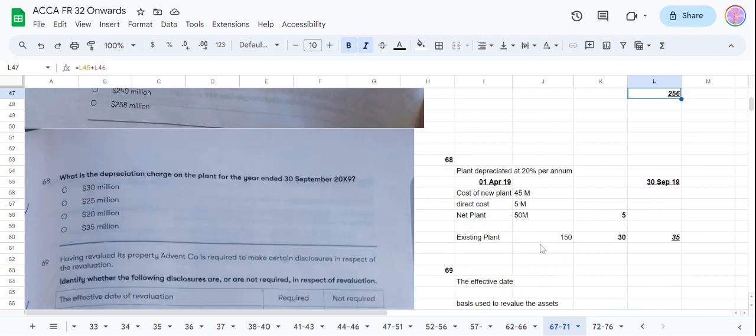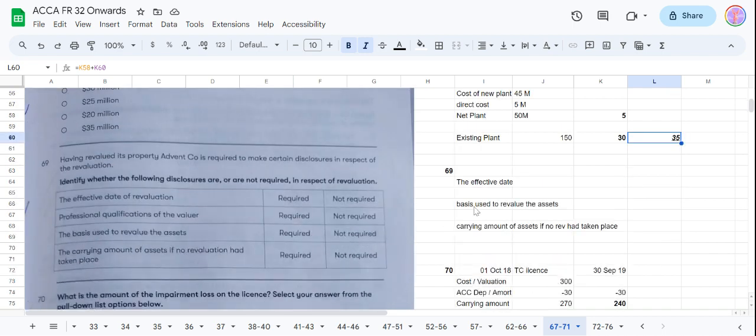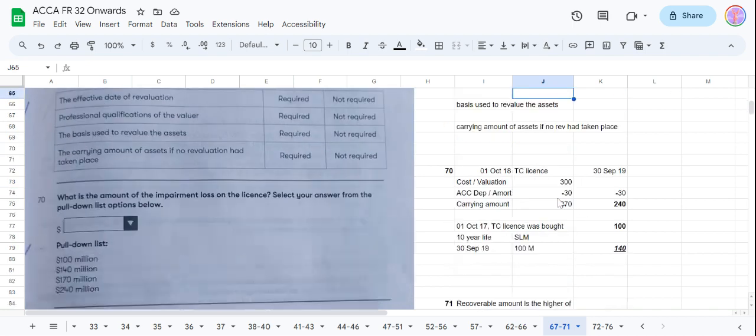In 68, they asked about the depreciation. For the existing plant we calculated 30, and for the new plant it will be for 6 months. Then on the disclosure, what is required: the effective date of revaluation is disclosed, the basis used to revalue the assets is disclosed, and the carrying amount of assets if no revaluation had taken place. All these things are required in the disclosure, but we don't need to disclose the professional qualification of the valuer.